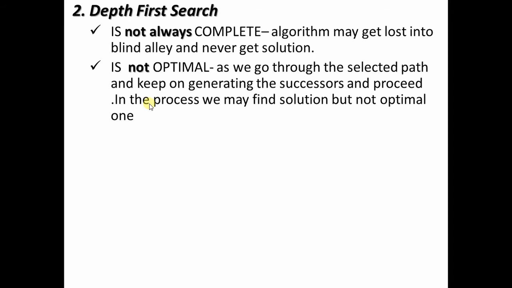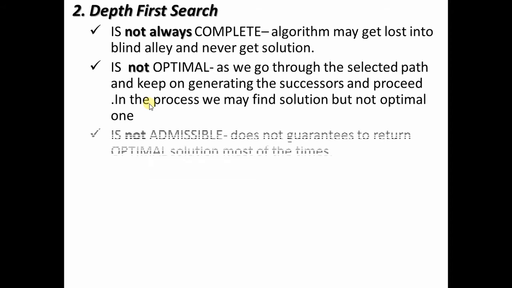So in this process, the solution that is being found may be the lengthier solution. There may exist another better solution, the shorter solution in any other branch, which the algorithm might fail to realize. That's why the depth first search is also not optimal. And since it is not optimal, it is also not admissible. It does not guarantee to return optimal solution. That's why it is not admissible.